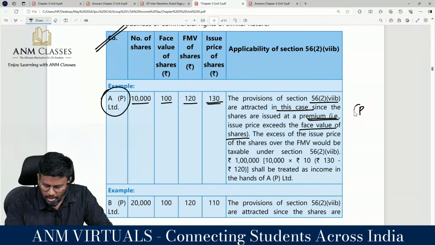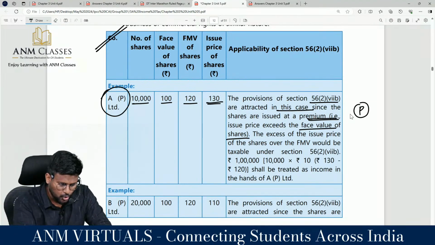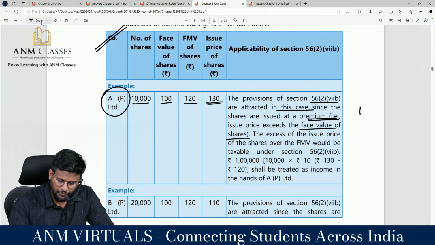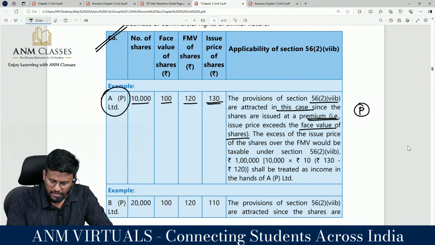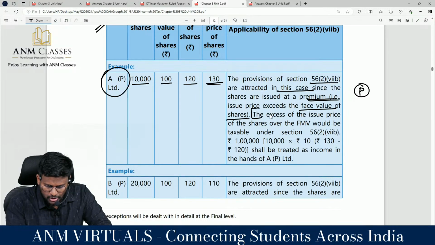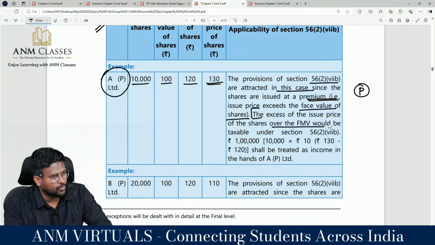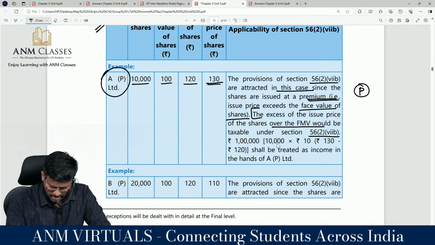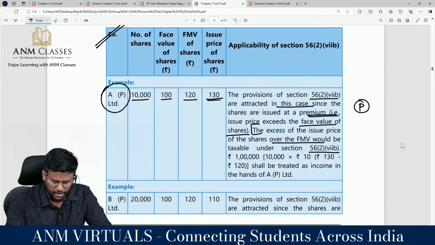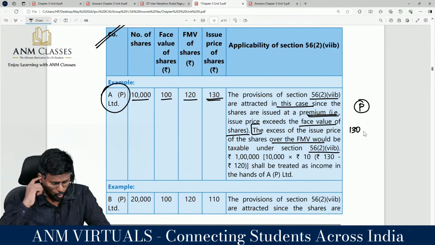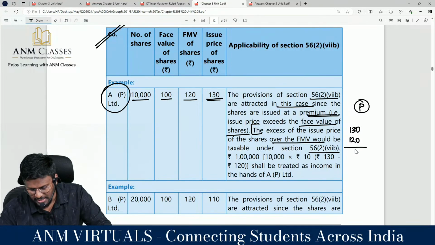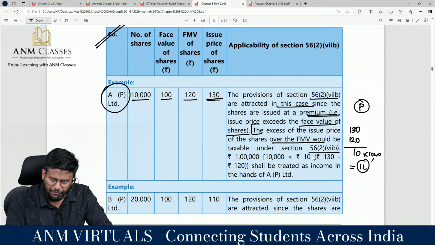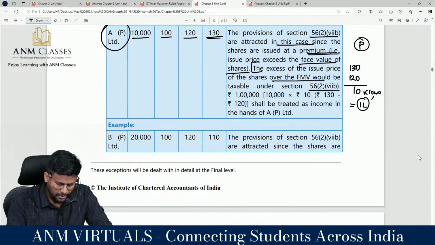நீ shares பிரீமியத்துல issue பண்ணாதான் 56 subsection 2 clause 7B என்ன ஆகும்? The excess of issue price of the share over the fair market value would be taxable under section 56 subsection 2 clause 7B. That means எவ்வளவு rupees? Fair market issue price 130. What is the fair market value? What is the gap? Into how much number of shares? That means how much? 1 lakh should be taxed as gift in the hands of the company, correct? Yes, sir. Next one example, sir.